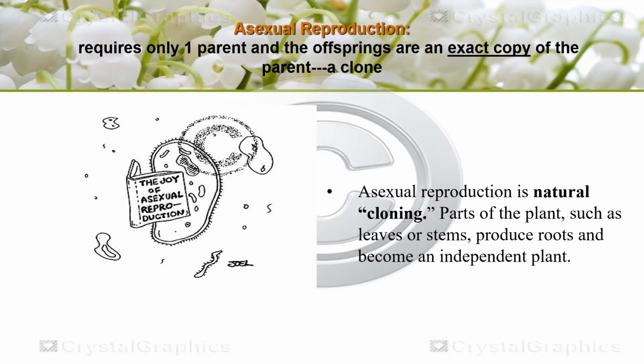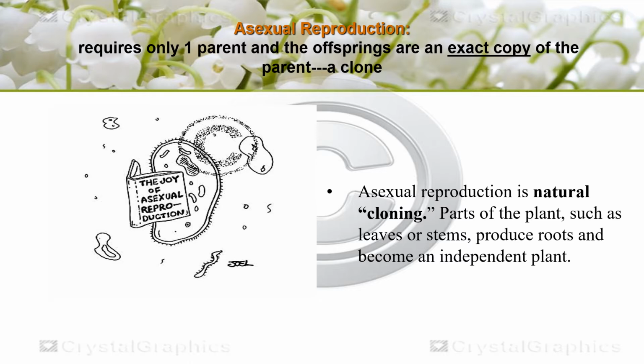Asexual reproduction is considered natural cloning, since no fusion of gametes is involved. Parts of the plant, such as leaves or stems, produce roots and become an independent plant. So why is this known as natural cloning?